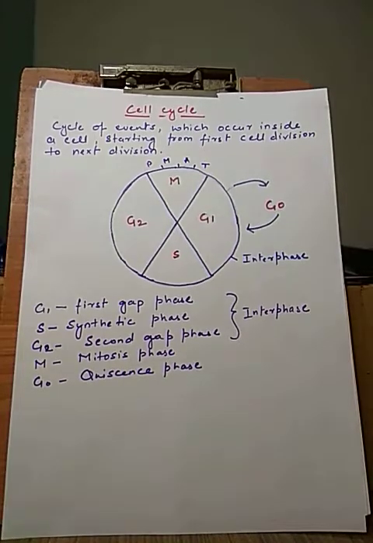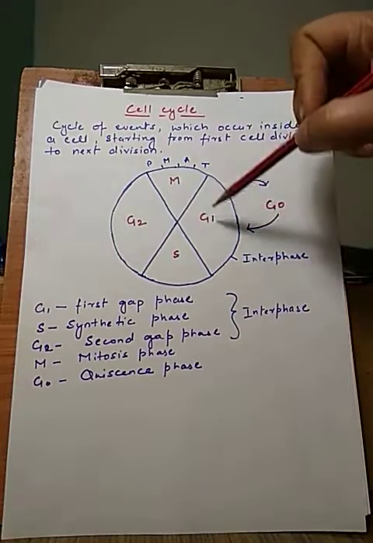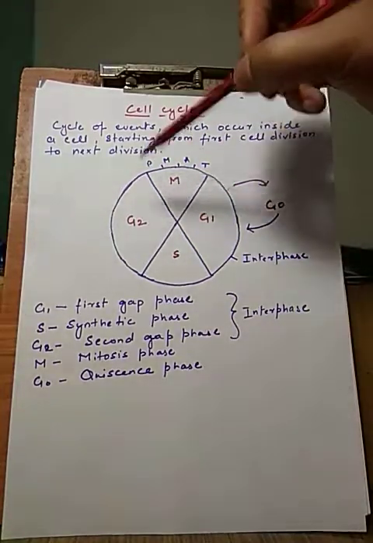But when the body again requires new cells, then it secretes cell division promoting factors, and then the cells present in G0 phase enter into G1 phase and they continue the cell cycle.